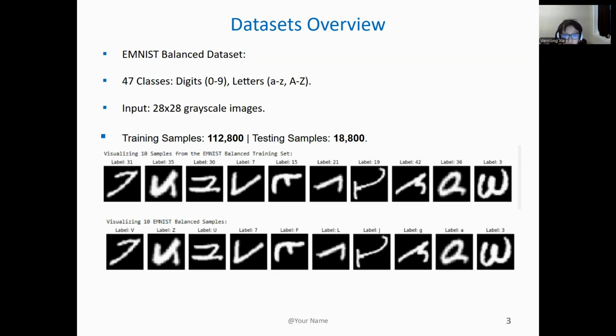The first images are the raw dataset, which only shows the label number. You can see the first one is 31, the second one is 35, and the third one is 30. These are the label numbers. After some data processing by myself, I turned them into the right ones. This is V, this is Z, and this is U. Something like that. This makes it an excellent dataset for me to train and test my model.